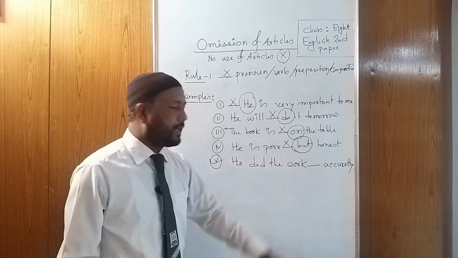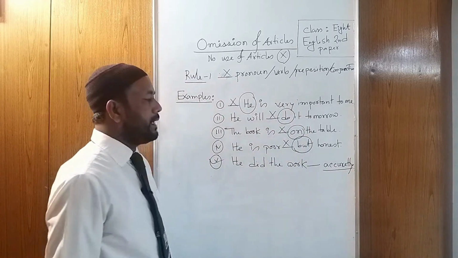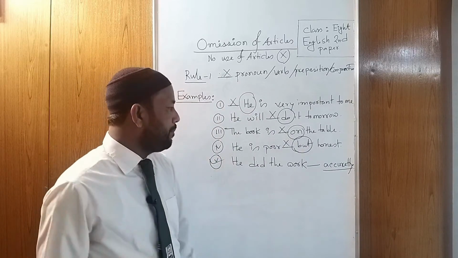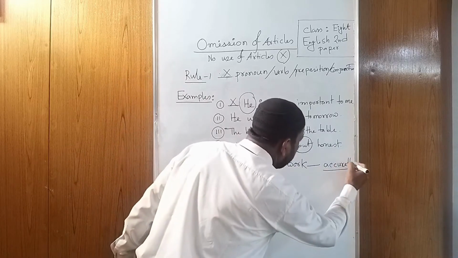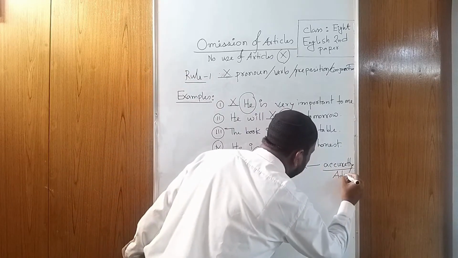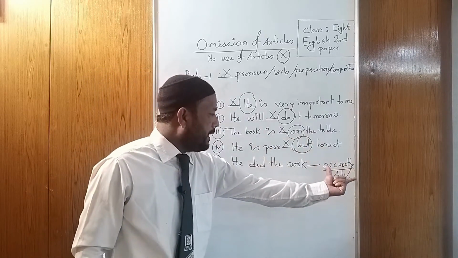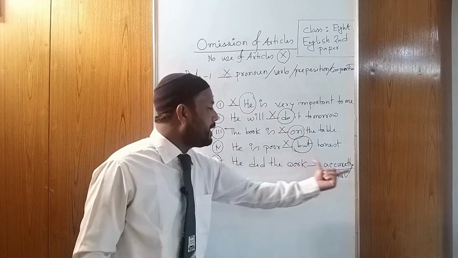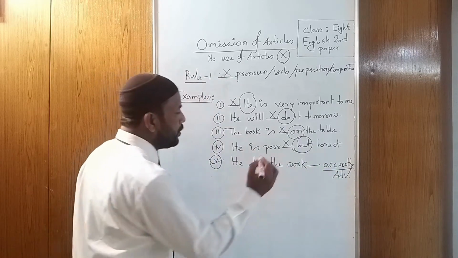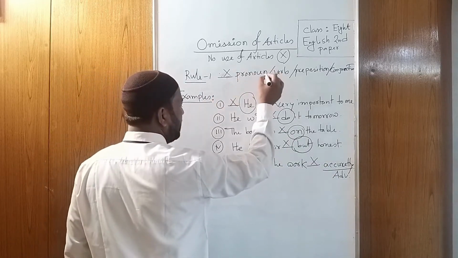"He did the work accurately." Here, what is "accurately"? "Accurate" is an adjective, and with "ly" it becomes an adverb. If you see any adverb as the last word of a sentence, and then a full stop, you have to use a cross here. That's why we write adverb.